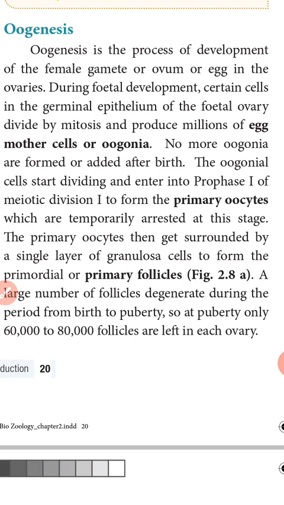The first phase is known as the multiplication phase. During the multiplication phase, during fetal development, the egg mother cells, the oogonia, are produced.